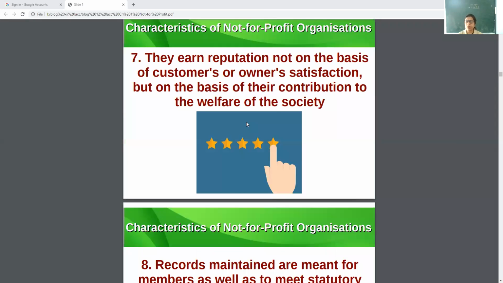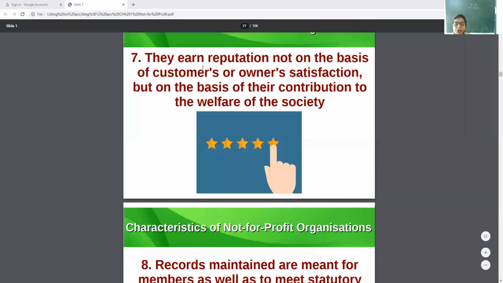They earn reputation not on the basis of customers' or owners' satisfaction, but on the basis of their contribution to the welfare of the society. See, my dear children, the Red Cross Society is famous all over the world. Why? Because they earn reputation. They are working for the welfare of the society. They are not earning reputation on the basis of any customer's opinion or the owner's satisfaction. They are providing services to the society.